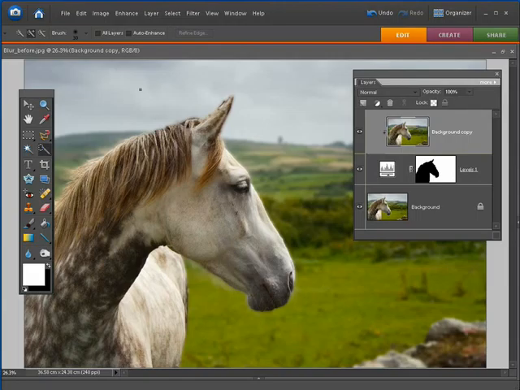So we've now got a graduation there. We've got a soft background and a softer distance and a sharp horse. So we've got a nice variety of graduated blur going into the distance. Now if you were using a camera lens to actually create this effect, then you would have a much more subtle graduation, because some of the back of the horse here would also be nice and soft given the distance between his head and the rear of the horse's body.